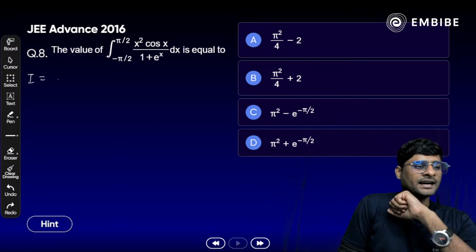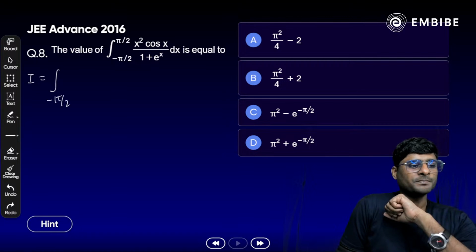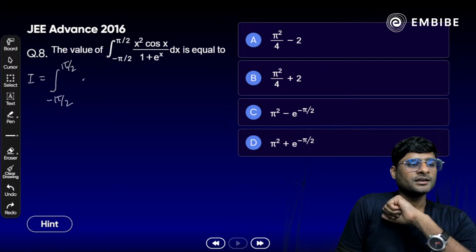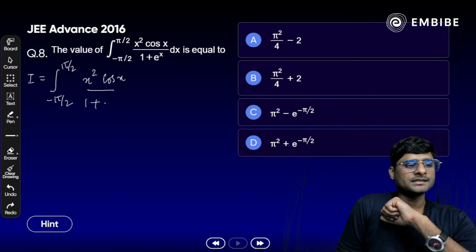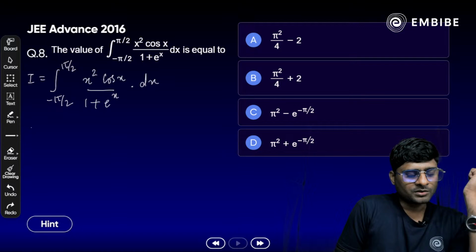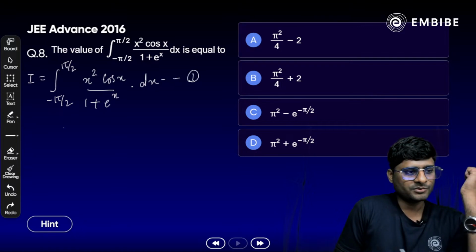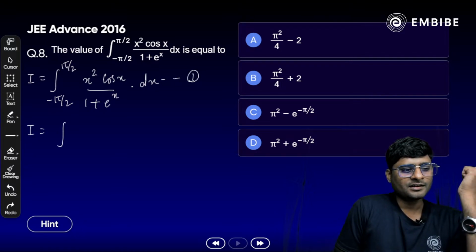We have I is equal to integral from minus pi by 2 to plus pi by 2 of x square cos x divided by 1 plus e raised to power x dx here. So let's apply here. Once we apply, we have to take equation number 1. Don't forget. Minus pi by 2 to plus pi by 2.